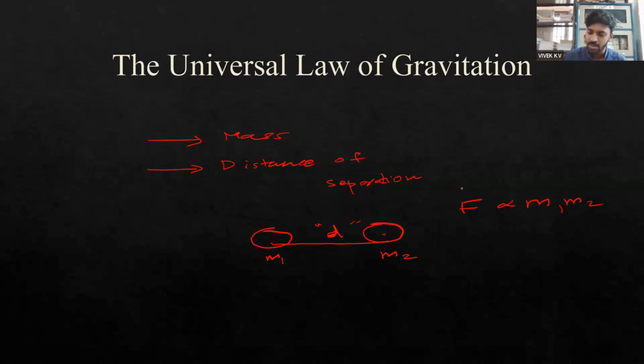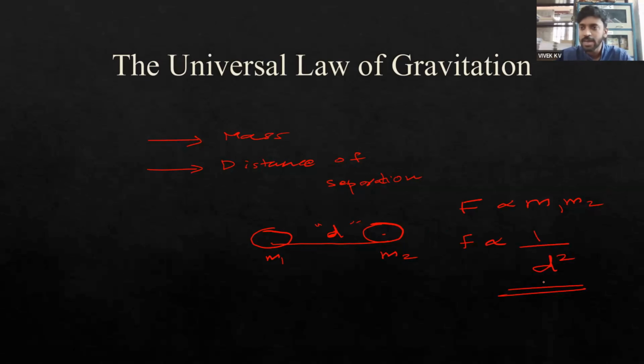The reason behind that is, we can say that the gravitational force is inversely proportional, because as the distance between two masses increases, the gravitational force is reduced. So the distance of separation is inversely proportional to the gravitational force, but not directly inverse, it is inversely proportional to the square of the distance. So it is also known as the inverse square law. So the gravitational force depends on two factors. One is the mass of the two objects that come into play. And the other thing is the distance of separation.